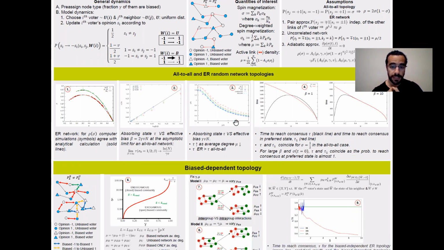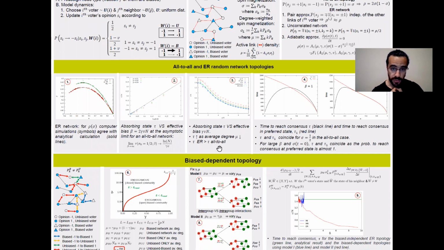In Figure 3, we studied again this consensus time as a function of the average degree of an Erdos-Renyi random network. And we found that as the average degree reduces, so interactions reduce, the time to consensus increases. In accordance with this, we found that the time to consensus on an Erdos-Renyi random network is larger than the time to consensus for an all-to-all network.